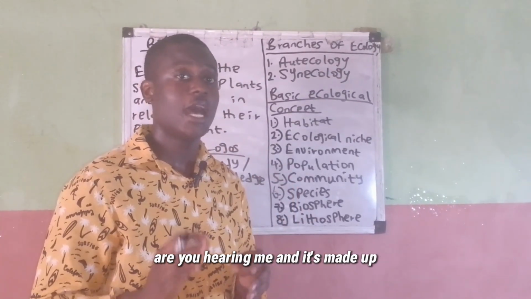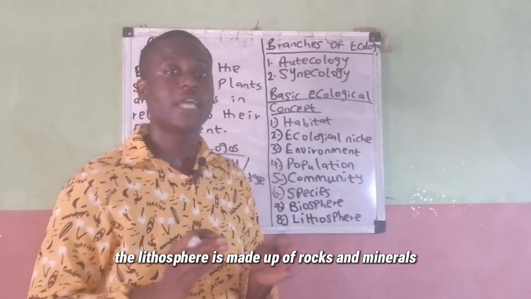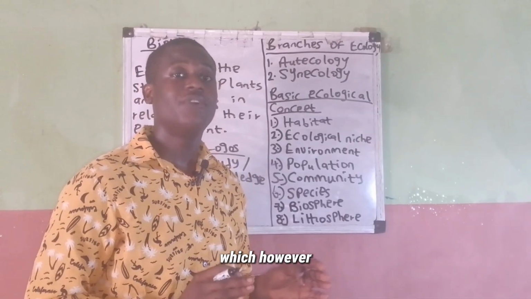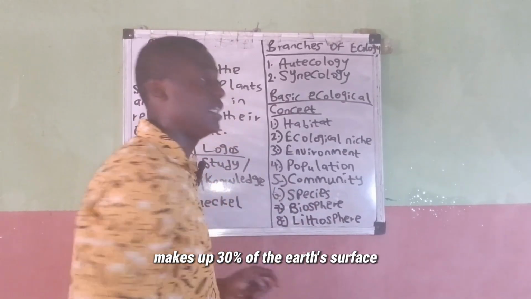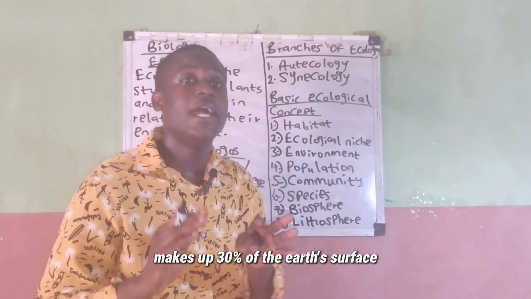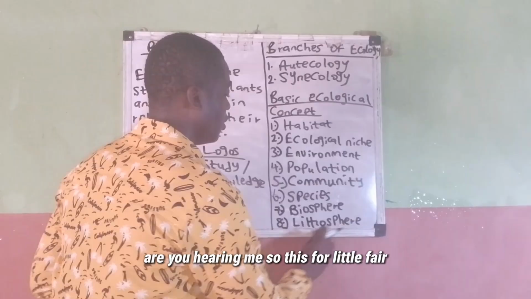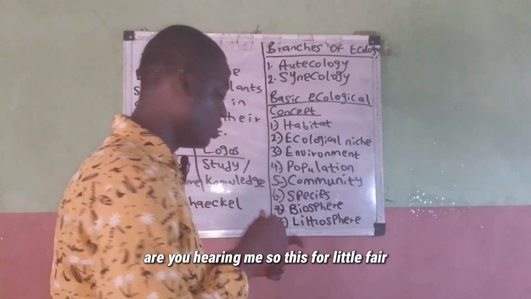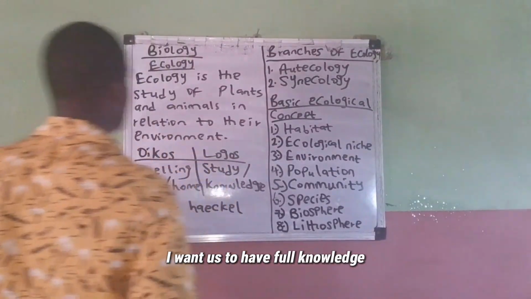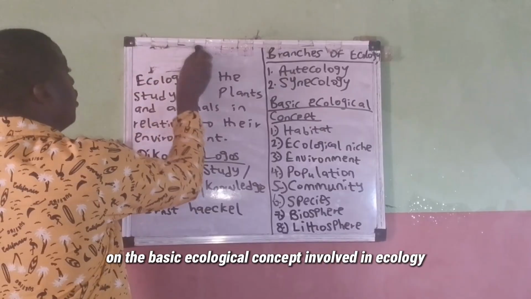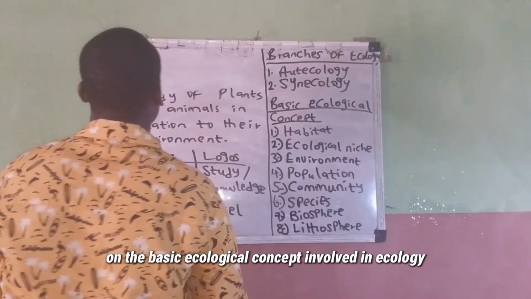Are you hearing me? The lithosphere is made up of rocks and minerals, which, however, make up 30% of the Earth's surface. Are you hearing me? So this is for the lithosphere. Please pardon me as I clean here. I want us to have full knowledge of the basic ecological concepts involved in ecology.